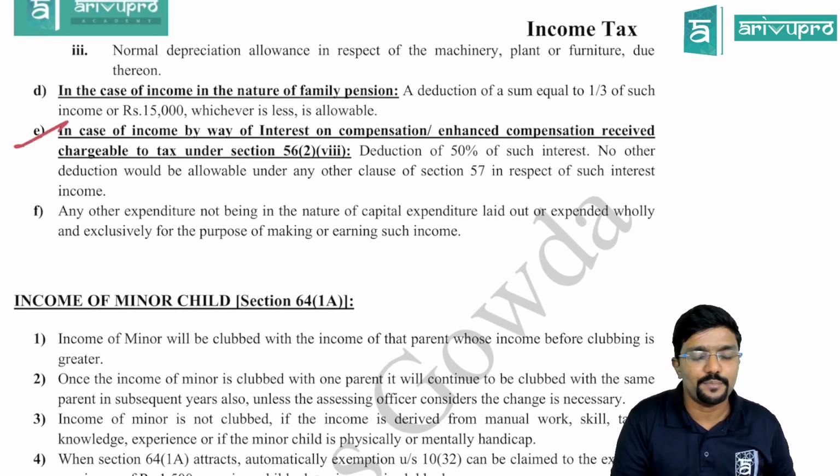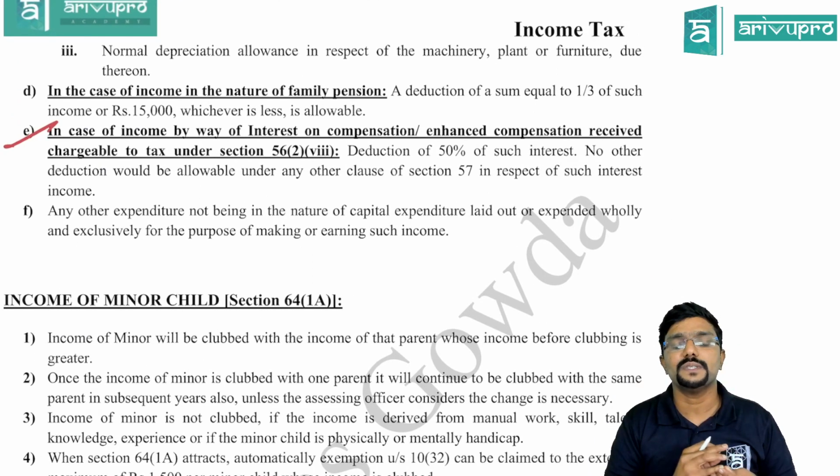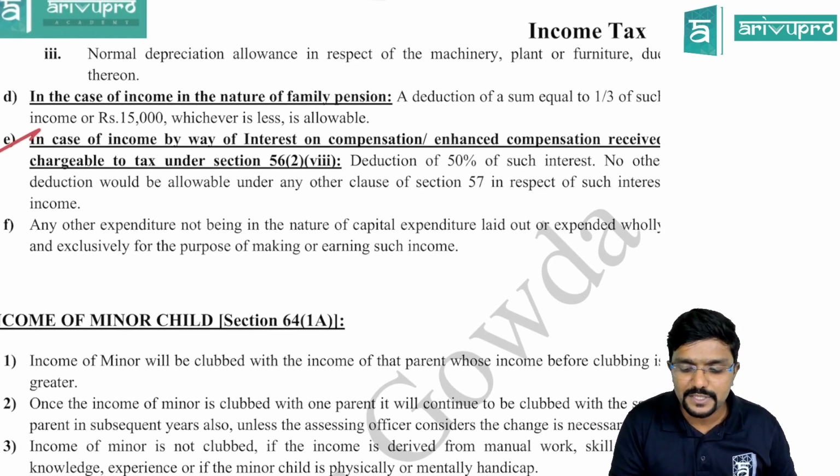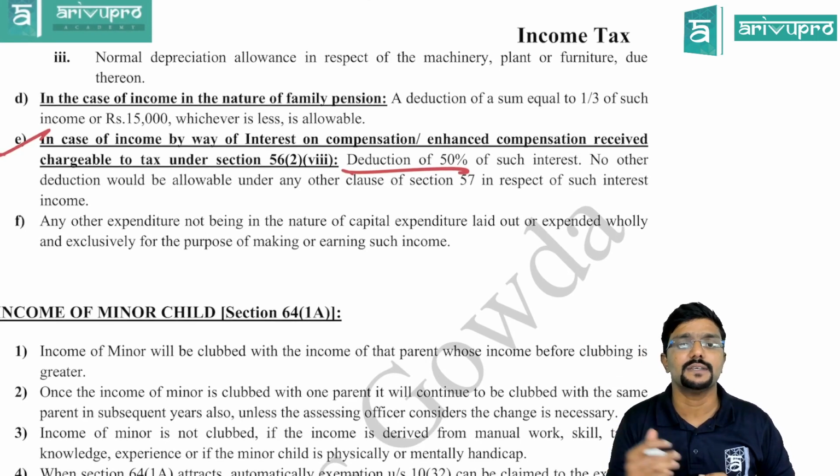Yeah, point E, you can see. In case of income by way of interest on compensation or enhanced compensation received chargeable to tax under section 56(2)(viii), a deduction of 50% flat deduction is allowed of such interest. No other deduction would be allowed under any other clause of section 57 in respect of such interest income.